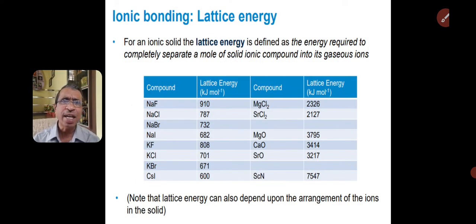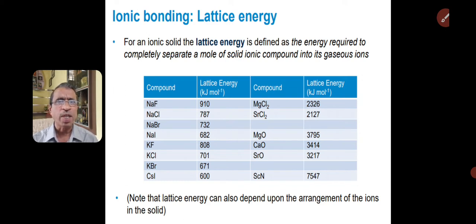This is a slide that shows the lattice energy of various different compounds. For example, if you take sodium fluoride, its lattice energy is 910 kilojoules per mole. Sodium chloride 787 kilojoules per mole. Sodium bromide, it is 732 kilojoules per mole.